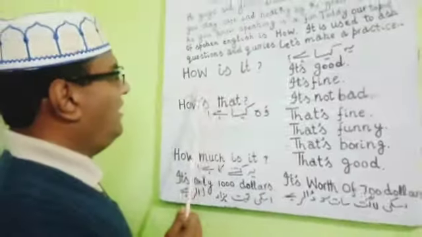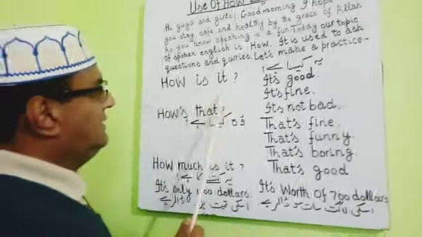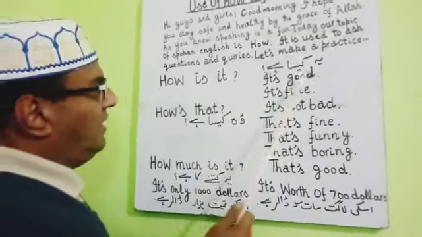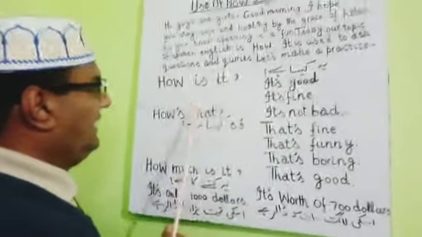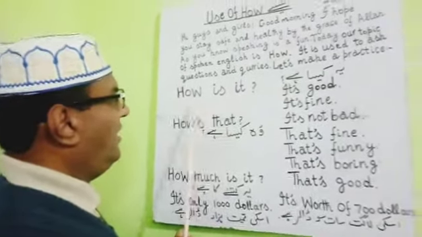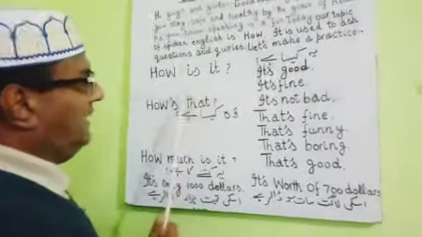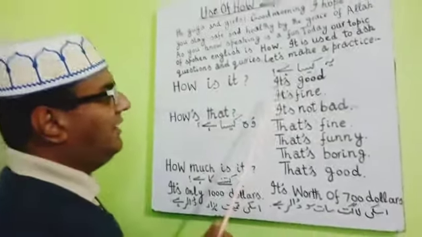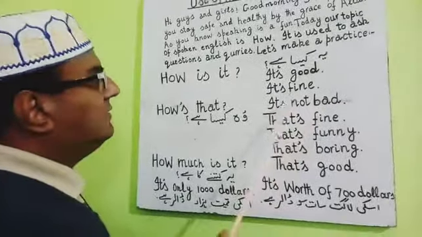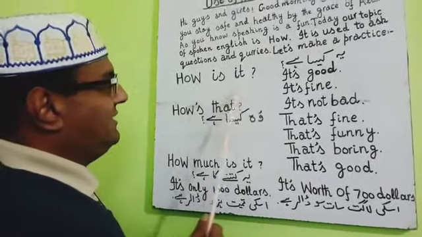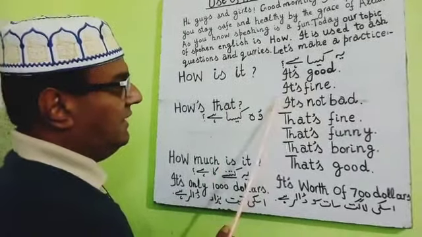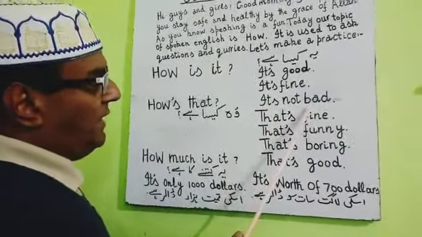How is it? ये कैसा है? To inquire about something, how is it? Possible answers are: it's good, it's fine, it's not bad. Say again: how is it? It's good, it's fine, it's not bad.